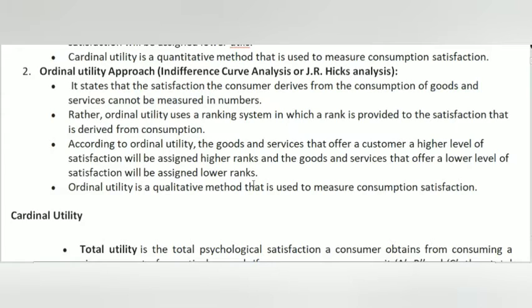Ordinal utility is a qualitative method, as in ordinal utility analysis we just compare.